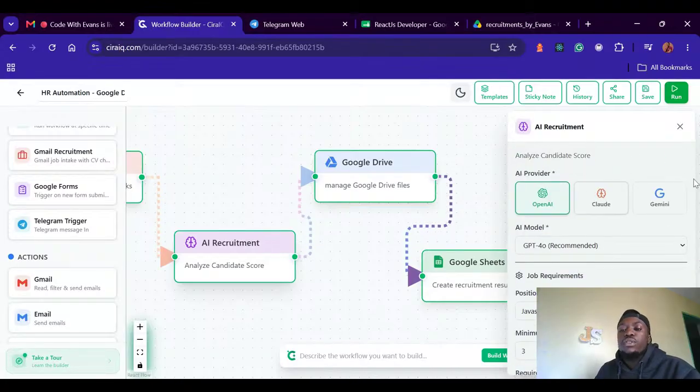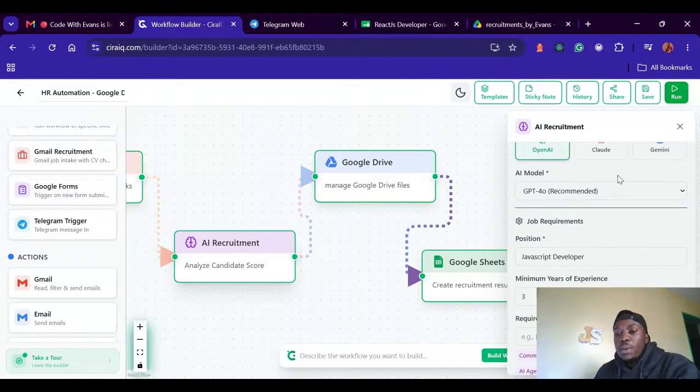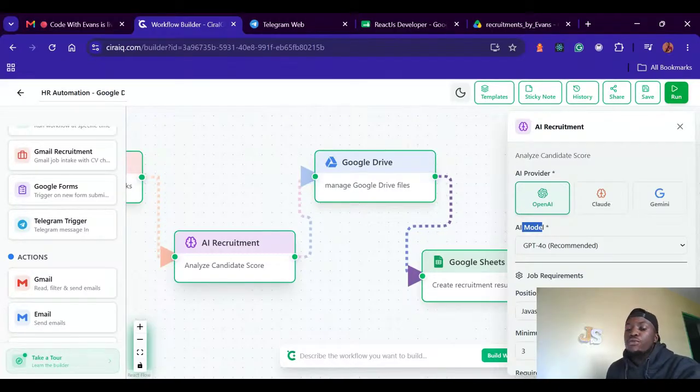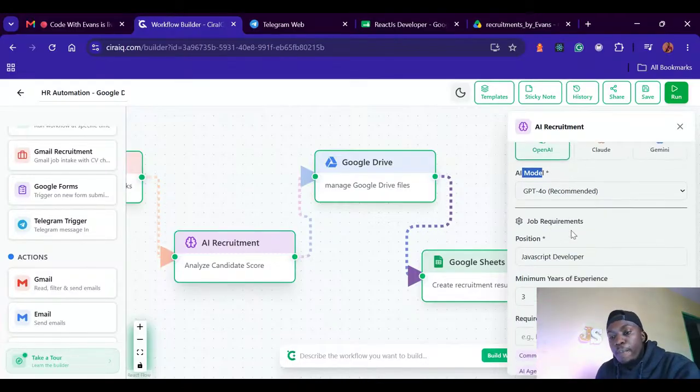So you just choose the agent that you want. Do you want OpenAI? Do you want Claude? Or do you want Gemini? By default, you don't have to pay for this. They are already paid by CiraIQ. You just need to know the model of your choice that you need to use.